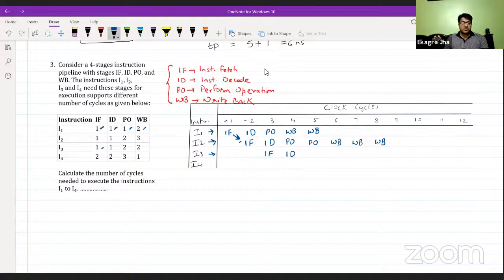Then two cycles are required for performing operations. But here, the performing operation stage is already taken by I2, so PO is not yet free. So I3 needs to wait for one cycle until the PO stage gets free.